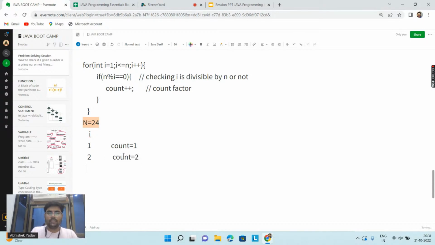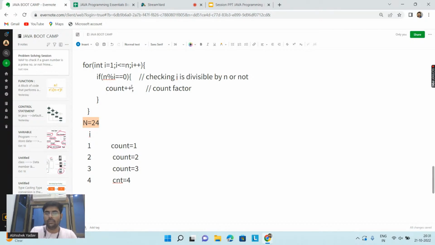After that, i is equal to 3. Yes, 3 is also a factor of 24. So this if condition will become true, and that's why the value of count will increment by 1, so this 3. Again, 4 is a factor of 24. The value of count will be incremented by 1, that is 4 here. After that, 5 is not a factor of 24, so this if condition will become false.